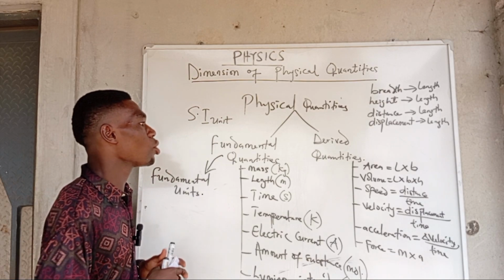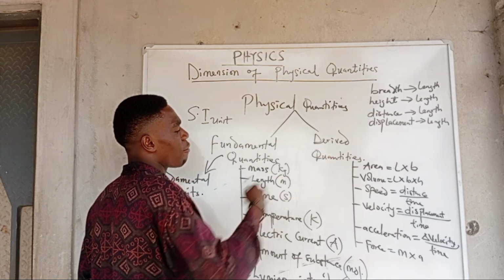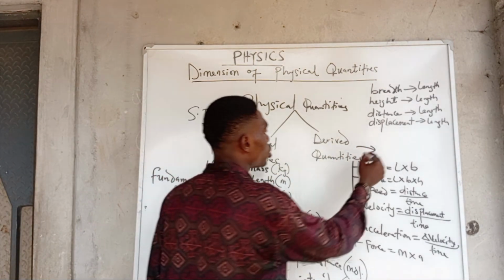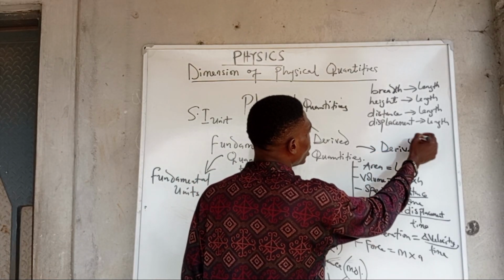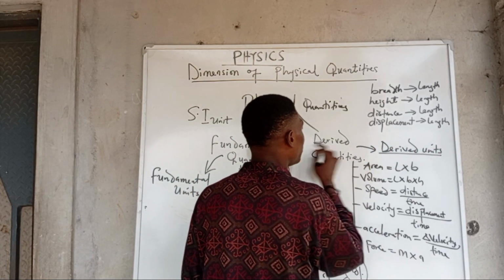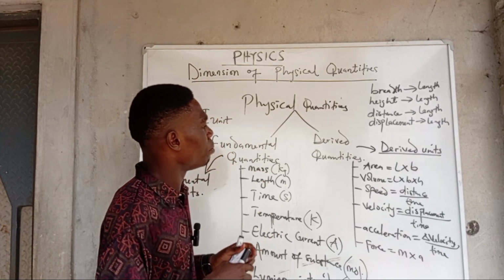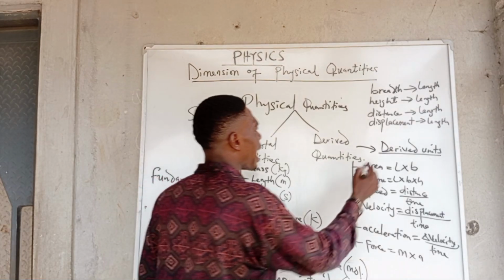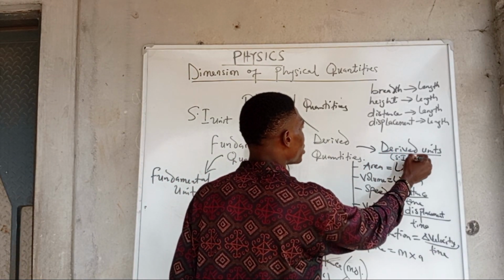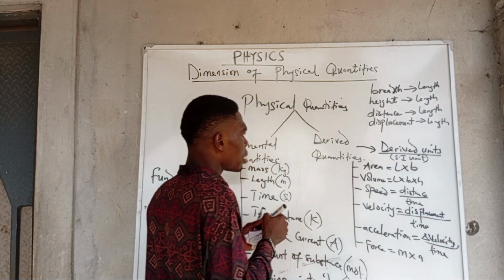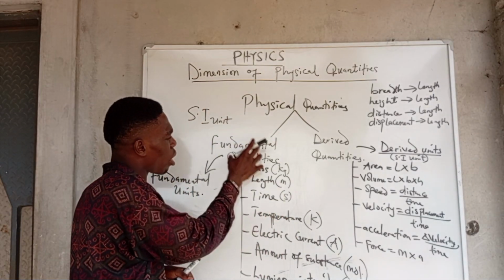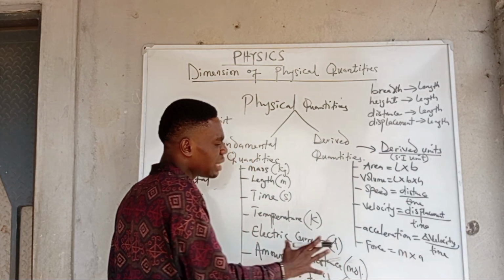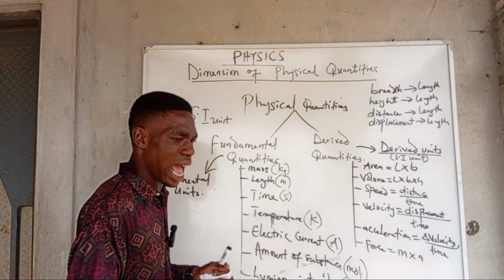Independent. Okay, and so if you're looking at a derived quantity, you see that it is also measured. All quantities in physics are measured in units, and so we also have derived units. Derived units are the units of the derived quantities. And so if we want to get the SI unit of the derived quantities, then we have to make use of the SI unit of the fundamental quantities that make up that particular derived quantity. I don't know whether you get what I mean.